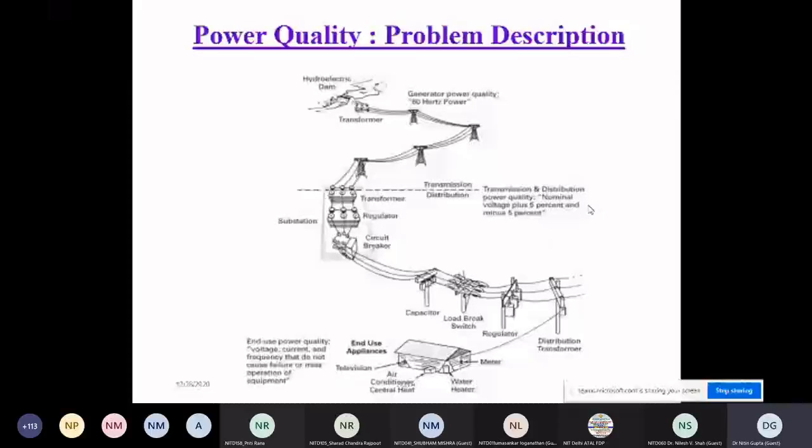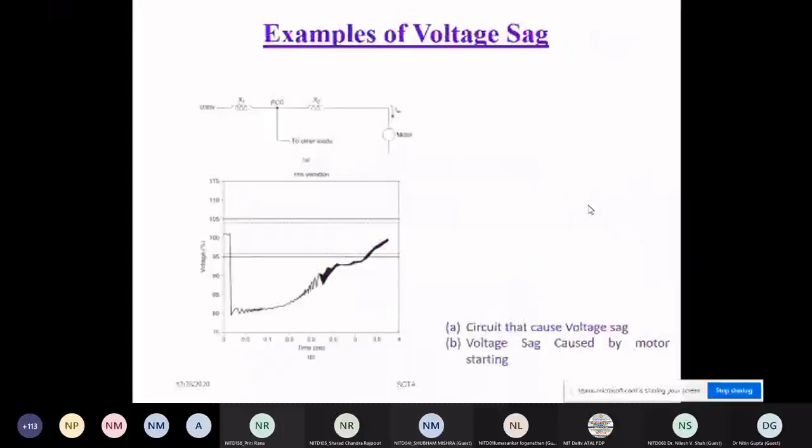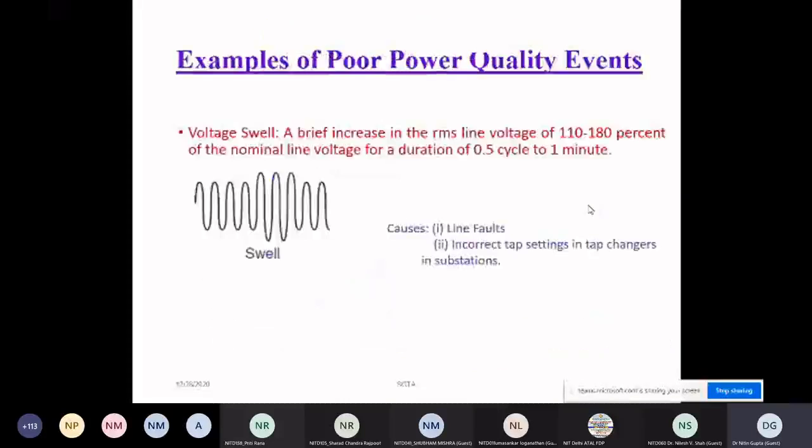Now, this is the voltage sag. I'm going slightly fast, because this is a very easy slide. The duration for a sag is 0.5 to 1 minute, caused by a large induction motor or utility fault. Even when some welding machine is operating in your nearby premises, you can have this type of sag or dip. This is a simulation for that; I'm skipping it. Some fault is coming, maybe, and then voltage is increasing from 110 to 180% of the nominal voltage, and again the cycle will be like this.